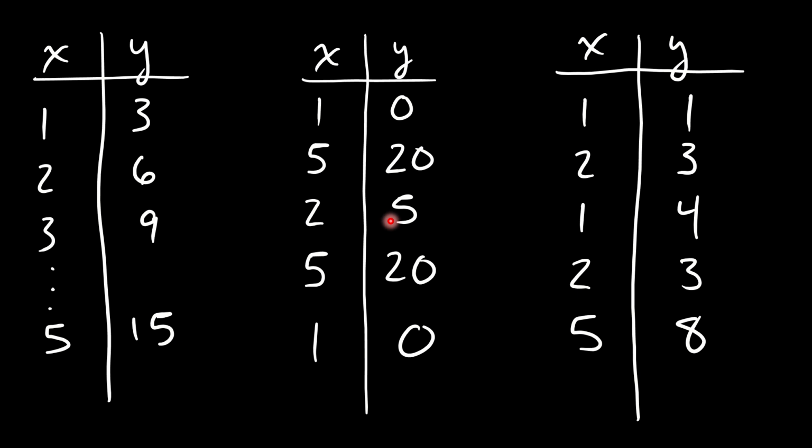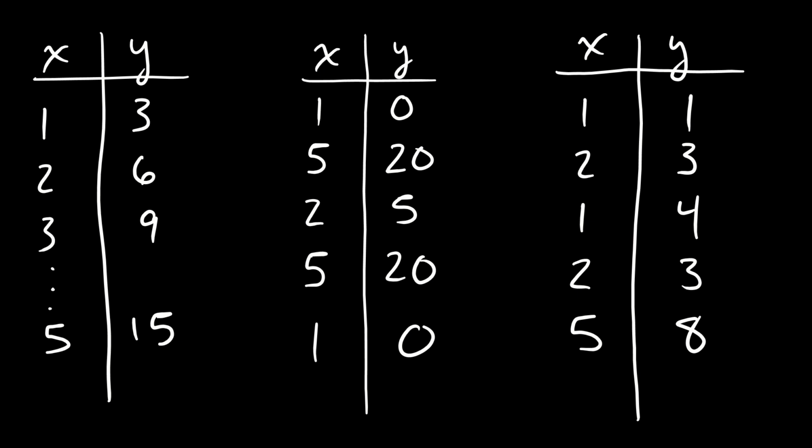Over here for the last one, the fact that when I enter 2 it gives me 3, that's great, because down here 2 gives me a 3. The problem that I have is when I enter 1. Sometimes when I give the function 1, it's reporting 1. Sometimes when I give the function 1, it's reporting 4.